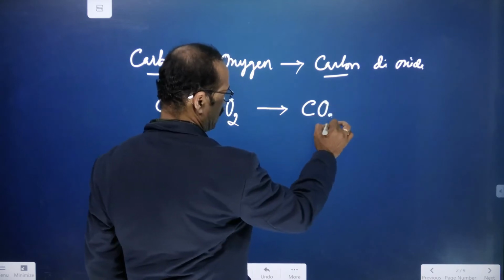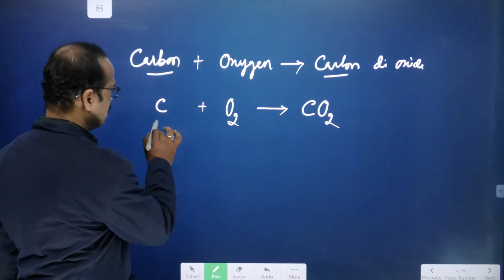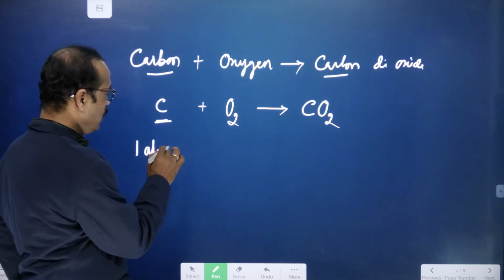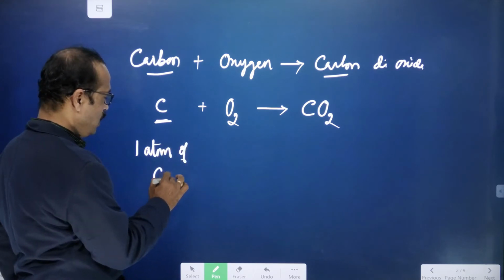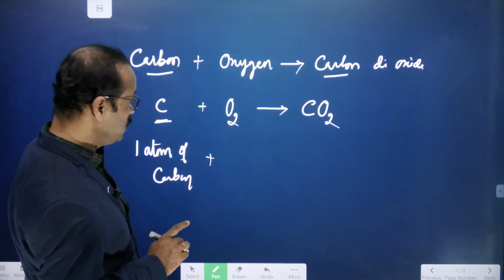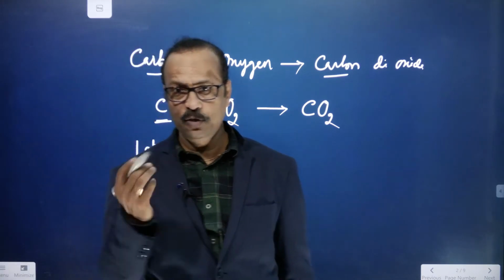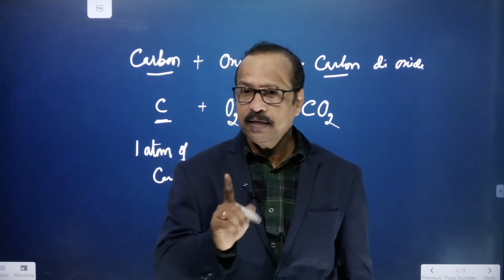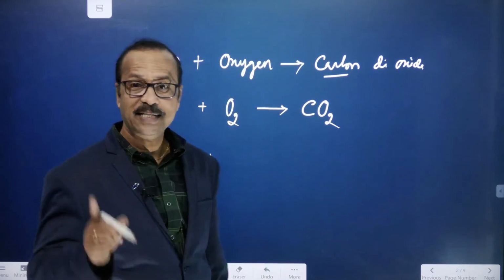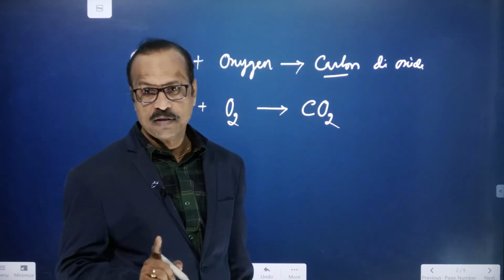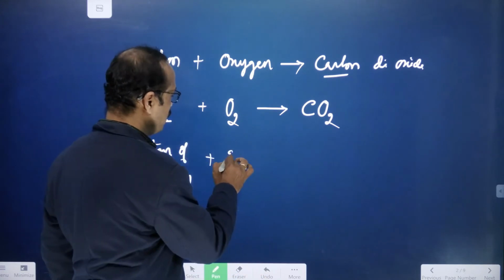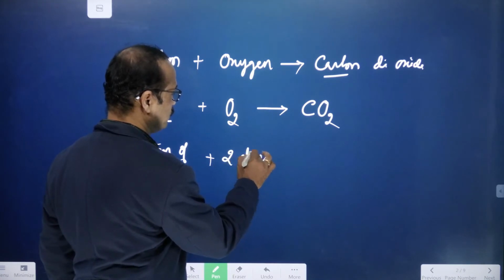Di means what? Two oxygens, right? Now what does it represent? Here C represents one atom of carbon, right? Now it is reacting with O2. So O2 means what? We can say it in two ways. One, carbon is reacting with one molecule of oxygen. O2 is considered one molecule of oxygen, or we can say two atoms of oxygen. So it's combining with the two atoms of oxygen.